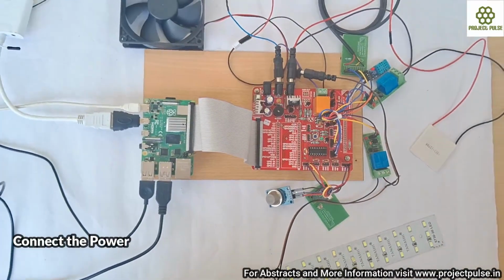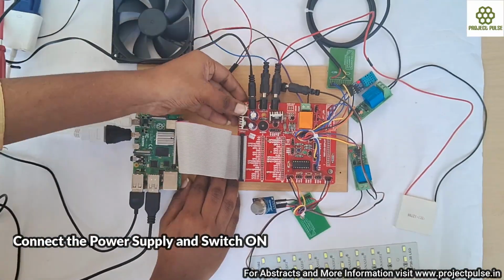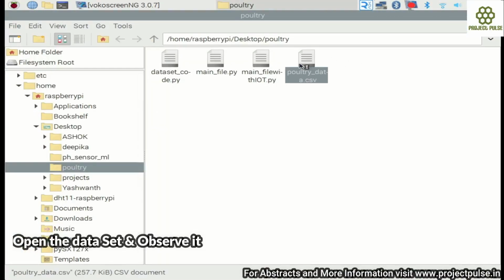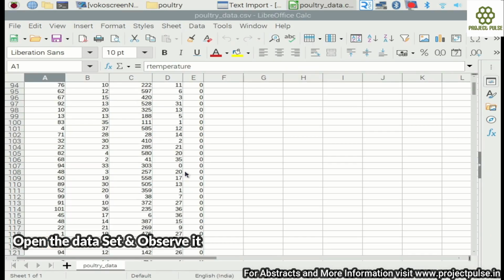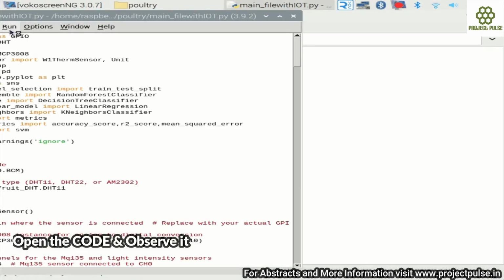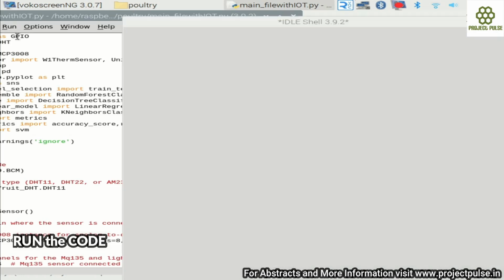Connect the power supply and switch on. Open the data set and observe it. Open the code and observe it. Run the code.